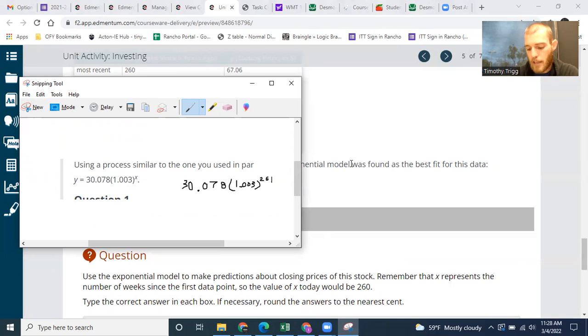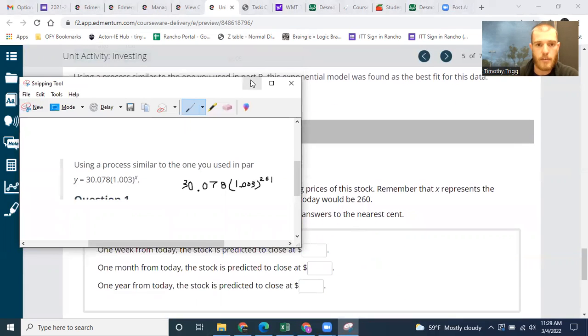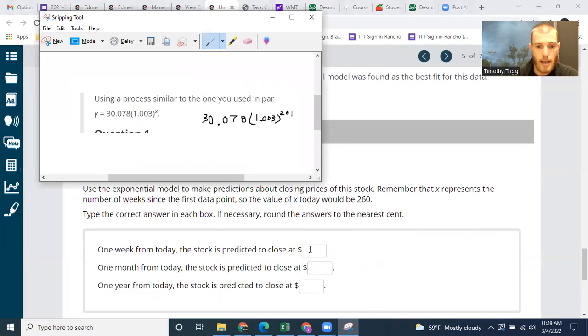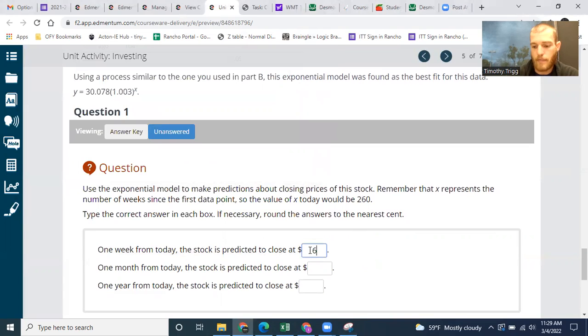So when we're solving this, make sure you do the exponent first. So we want to do the 1.003 to the power of 261, and then we're going to multiply that by 30.078. Okay, so we would expect the price of the stock 1 week from today to be 65.7, rounding to the nearest cent.